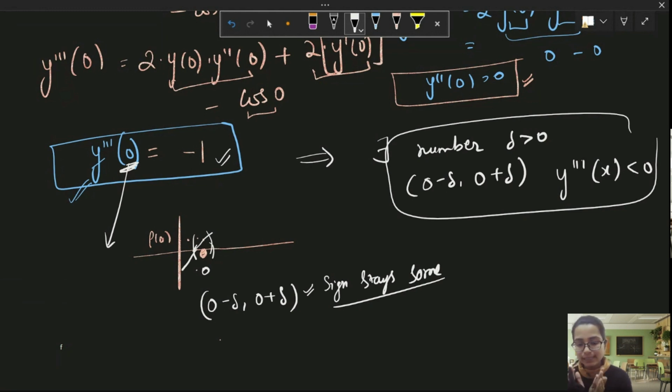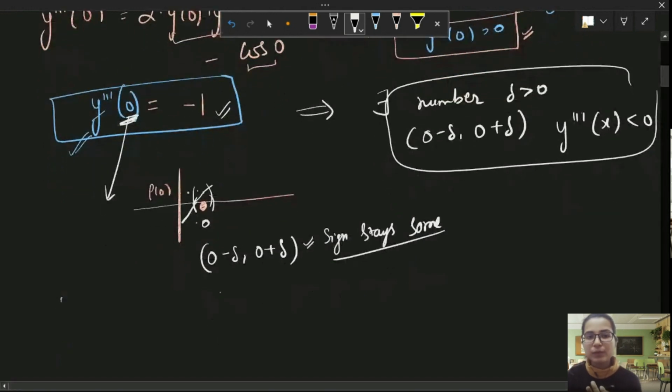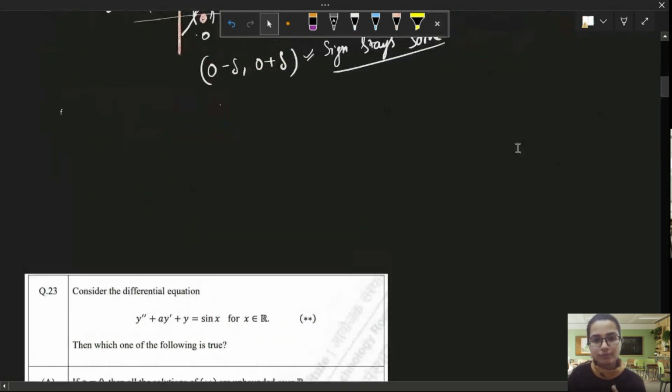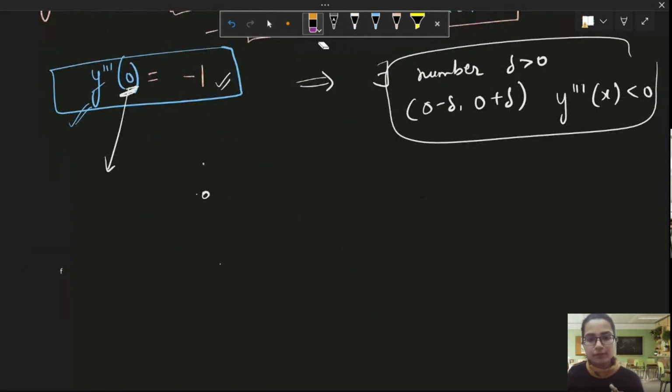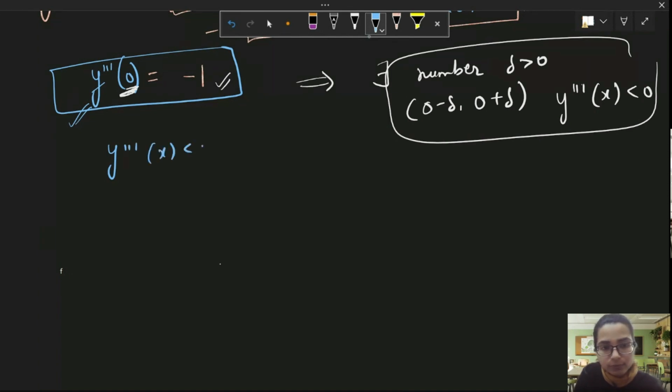This is the property of continuity. If you get a positive sign, there will exist a neighborhood in which all the values are positive. So now I will write it here: y triple dash is less than 0 for all x belongs to minus delta to delta. This is what we have come up with.